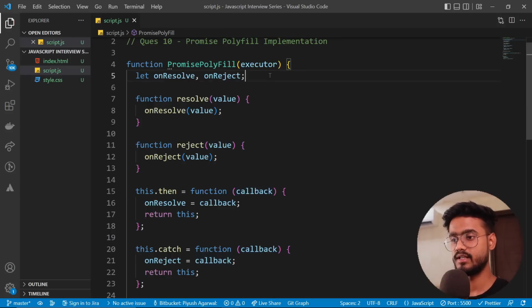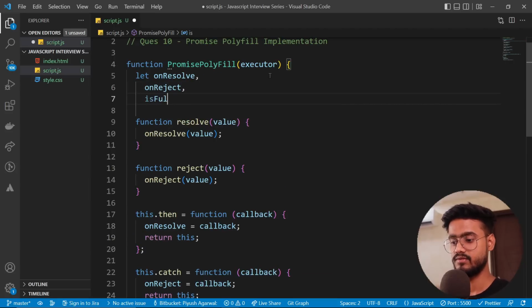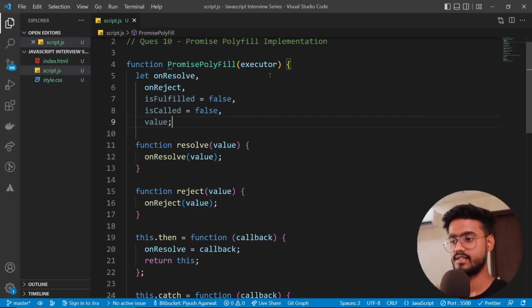Now before that, I'm going to take a few more variables over here. First one will be isFulfilled, just to show if this has been fulfilled or not, and by default it will obviously be false. And we're going to have another one which is called, and we are going to have a value, just like that. And I'm going to tell you what value will be used for later.